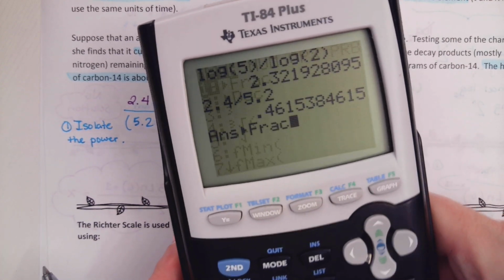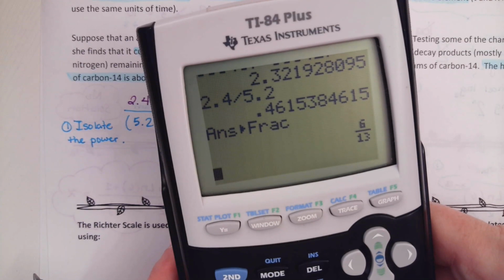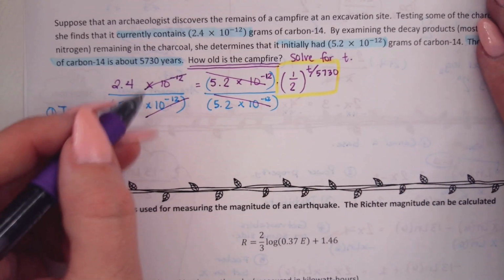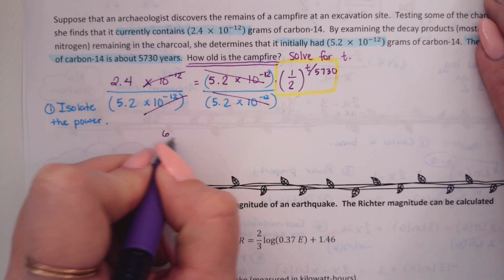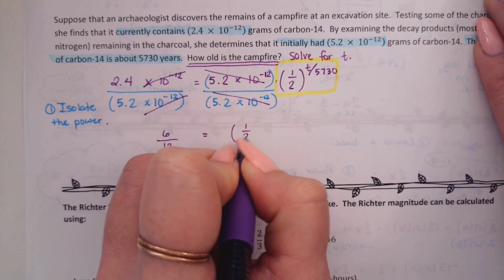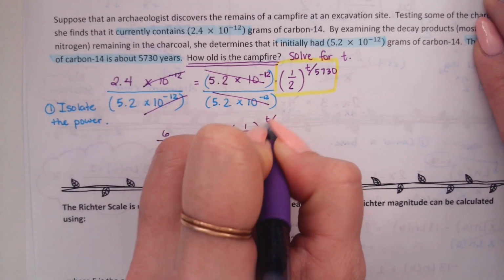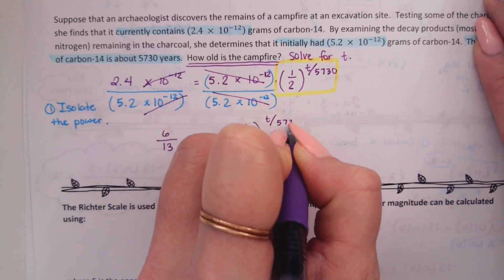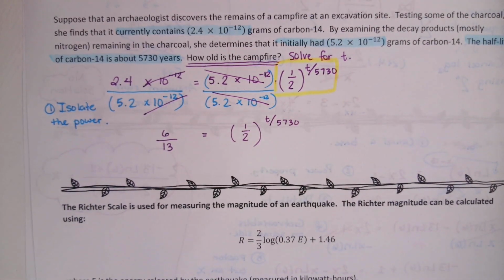Thanks, Sean. 6/13. All right. So this left side here simplified to 6/13 equals 1/2 to the power of T over 5,730. Excellent. Have we isolated the power now?